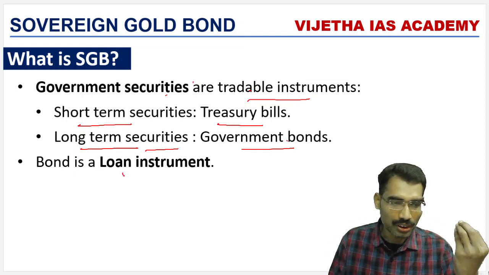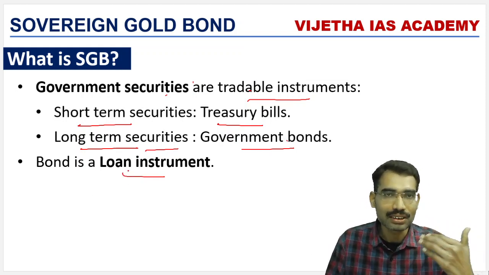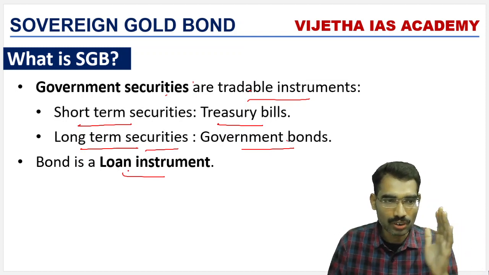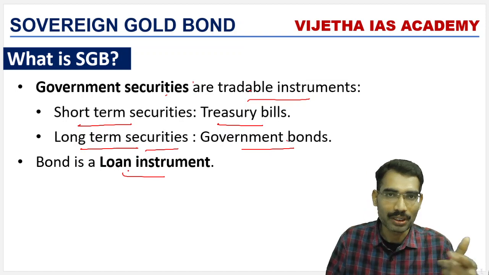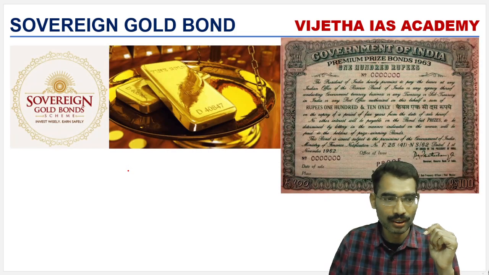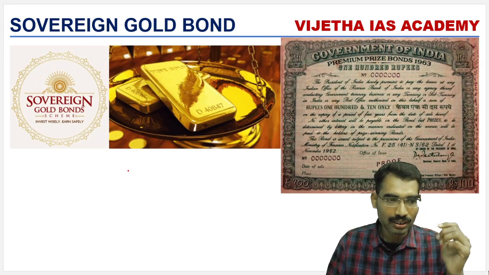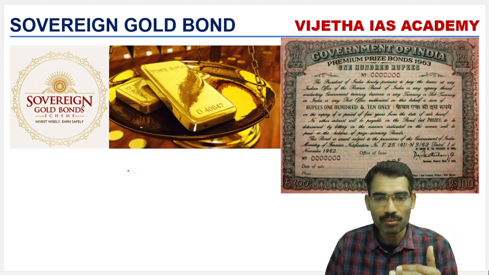A bond is a loan instrument. That means interest is paid on the loan. So for the sovereign gold bond also, interest comes to the bond purchaser. These are the examples of sovereign gold bonds, and this is how a bond looks.